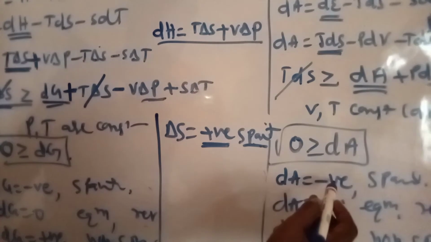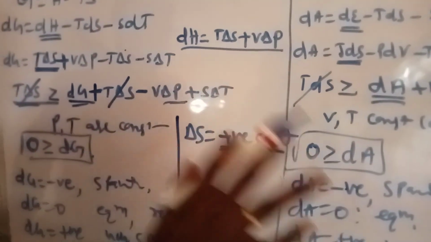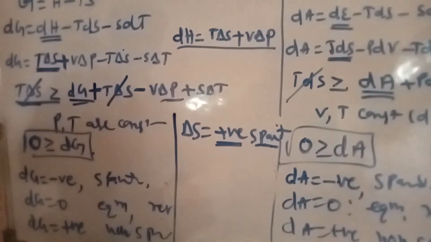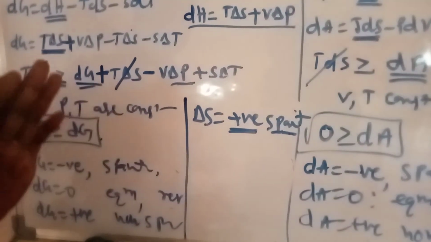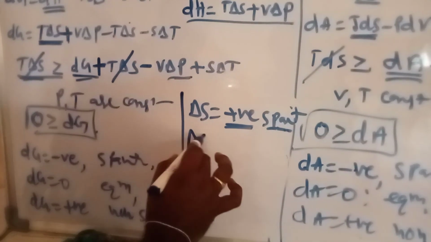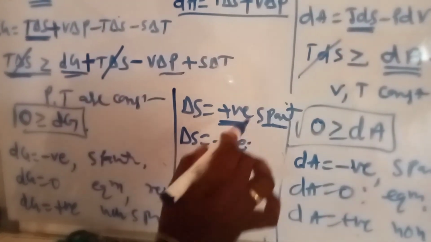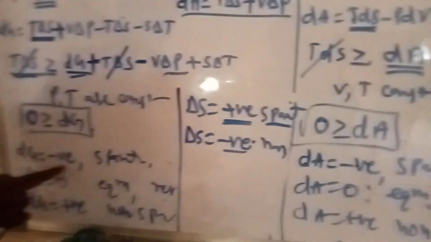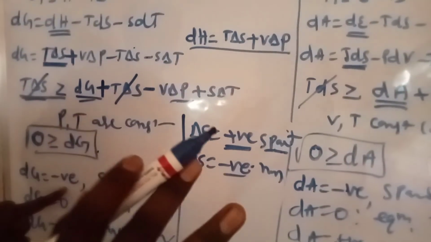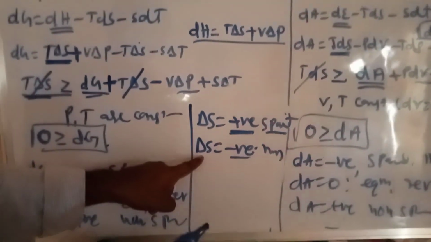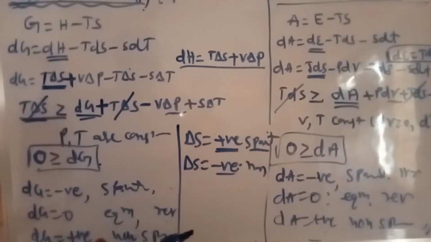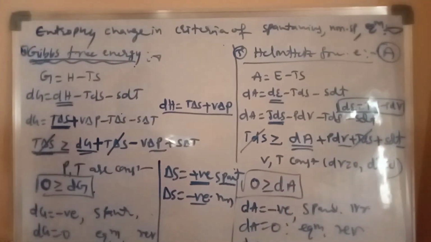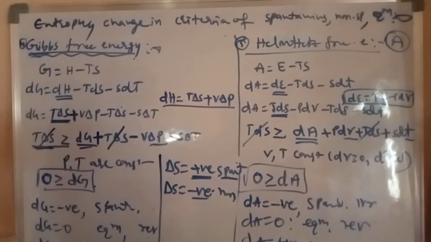For example, delta G negative is spontaneous. Here also negative is spontaneous, except entropy. For the remaining, all negative signs are spontaneous; only for entropy is the positive sign spontaneous. For example, delta S negative is non-spontaneous, but for the others negative signs are spontaneous. Okay, this is the entropy change in an isolated system and the criteria of spontaneity, equilibrium and non-spontaneity.